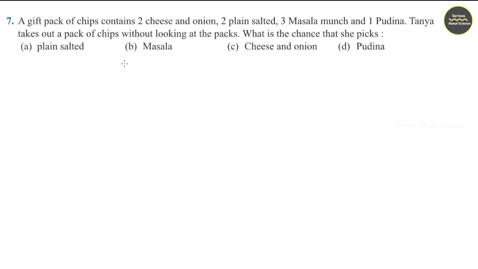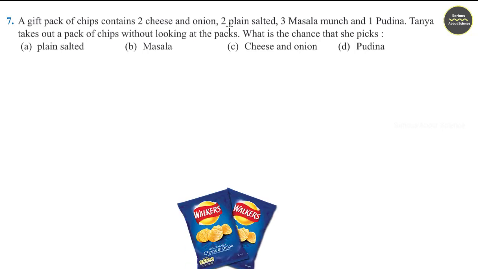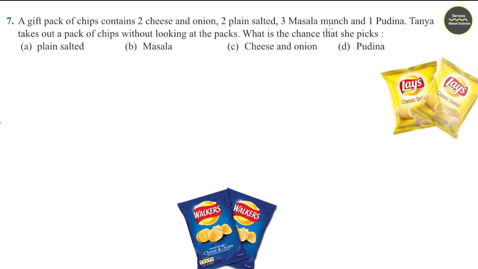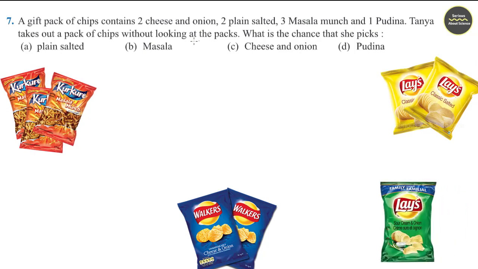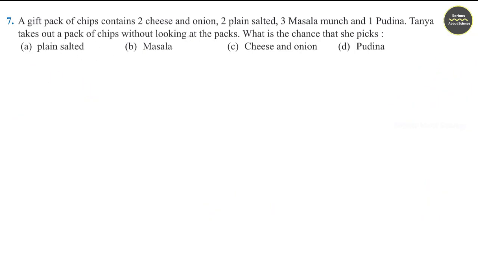Question number 7. A gift pack of chips contains 2 cheese and onion, 2 plain salted, 3 masala munch and 1 pudina. Tanya takes out a pack of chips without looking at the packs. What is the chance that she picks, first one, a plain salted?